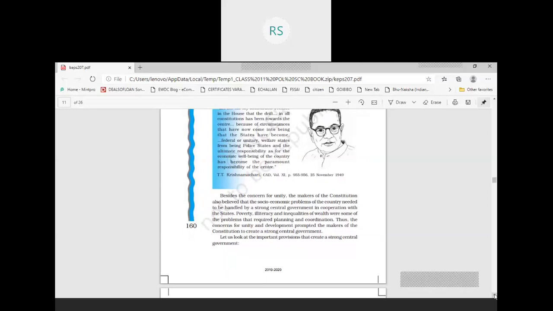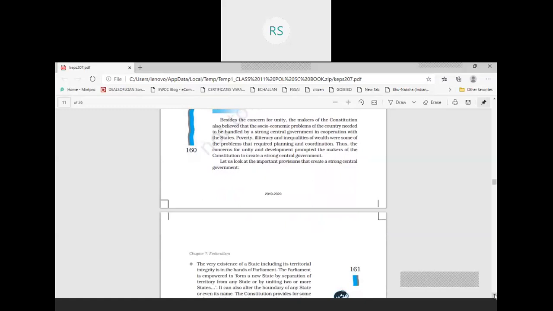So, what is the reason why our constitution makers adopted this type of federalism? First of all, there was fear of disintegration of the country, because partition, displacement of people, and killings and violence created an atmosphere of fear, and the presence of a large number of princely states was also a very important reason for adopting federalism with a strong center. And the second reason is to bring social and economic change.